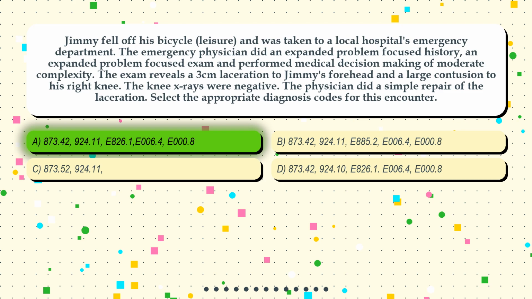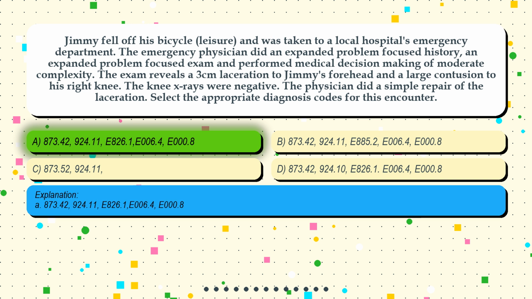The correct answer is option A. 873.42, 924.11, E826.1, E006.4, E000.8.